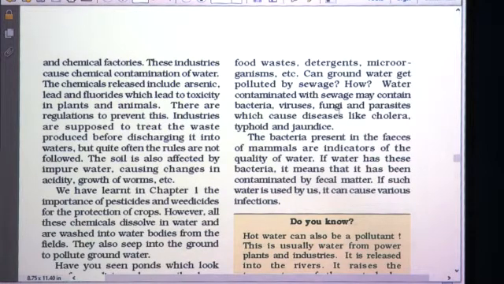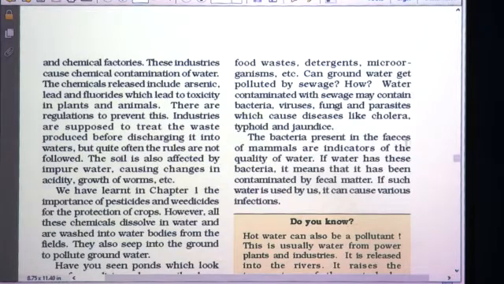Water contaminated with sewage may contain bacteria, viruses, fungi and parasites which cause diseases like cholera, typhoid and jaundice. Just imagine, this contaminated water may contain different microorganisms like bacteria, viruses, fungi and parasites. You have learnt in chapter 2 that these are dangerous, they cause different types of diseases, like cholera, typhoid, jaundice, etc.